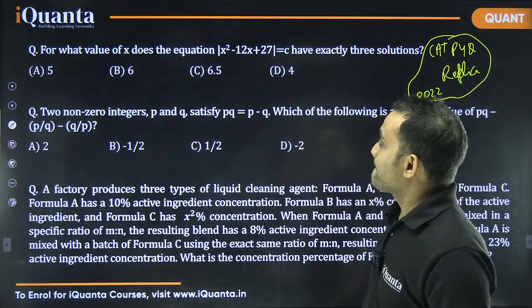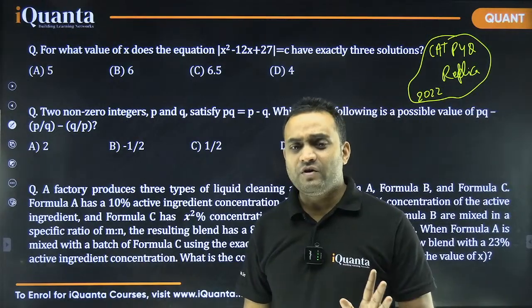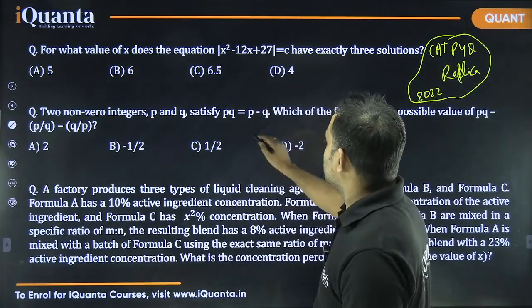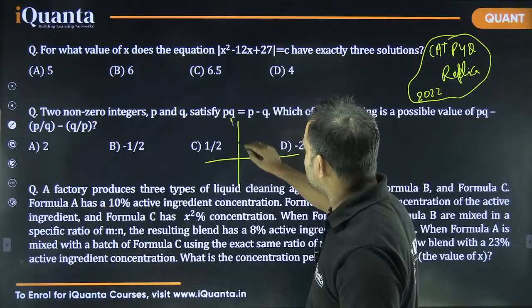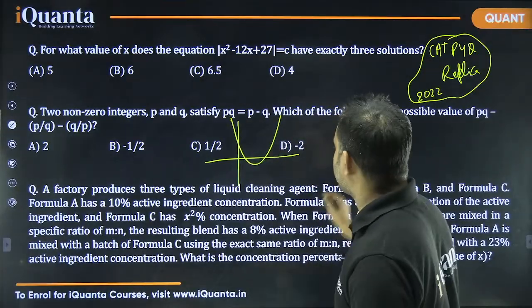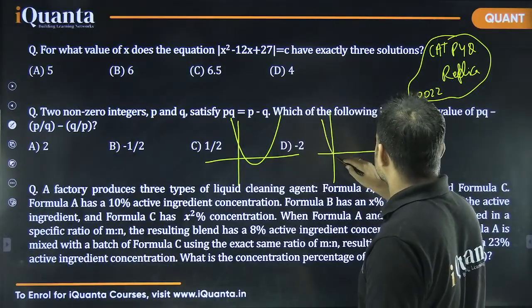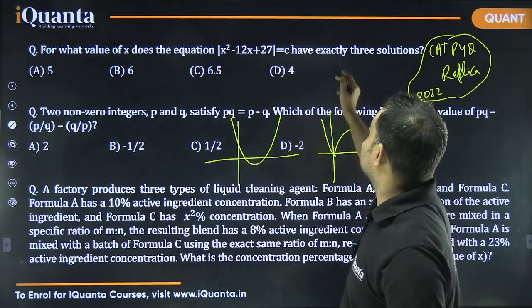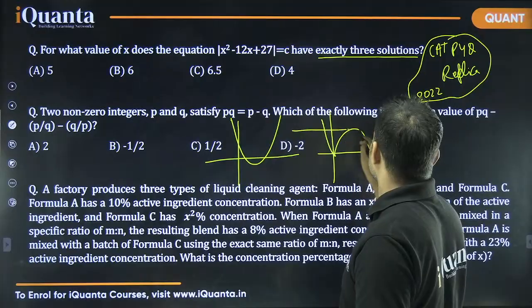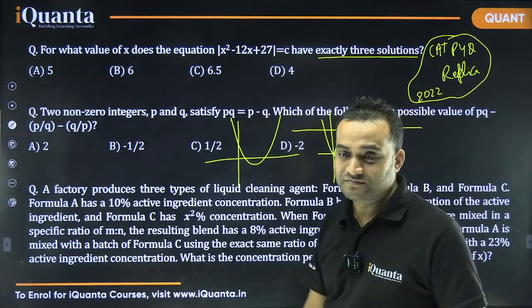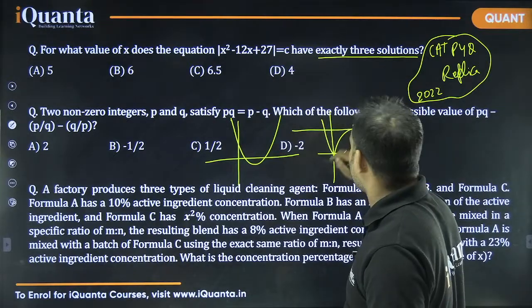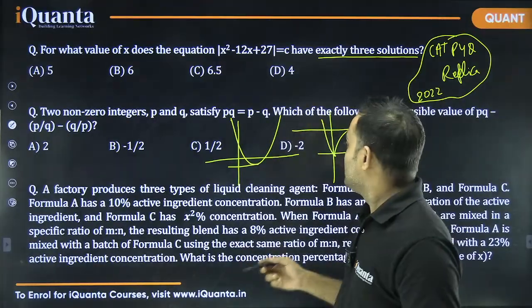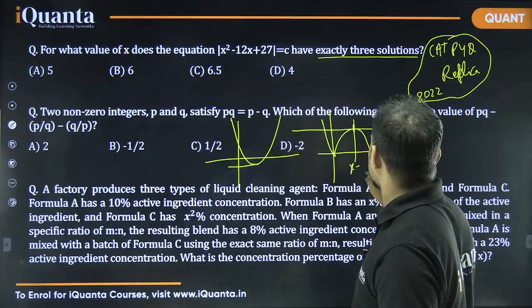And see, whenever we have a mod, whenever we are talking about algebra, if you have a little knowledge of graphs, it's very helpful. The graph of a quadratic expression looks like this, right? If you take mod of it, it will become something like this. And this is equal to C, and it has exactly 3 solutions, meaning the line C will intersect at these 3 points, right? So basically the lowest point here will be the value of C. Where do we get this? When x is equal to minus b by 2a.